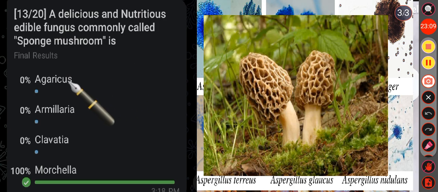Okay. Then see the other option, that is agaricus. Agaricus is a genus of mushroom forming fungi including both edible and poisonous species in the fungal class Basidiomycetes. Then in the option B, that is Armillaria, they are known for their unique honey-like aroma and taste. So it is commonly called honey fungus that live on trees and woody shrub. Okay. Then in the option C, that is Clavacia. Clavacia is a genus of puffball mushroom found in temperate areas throughout the world.